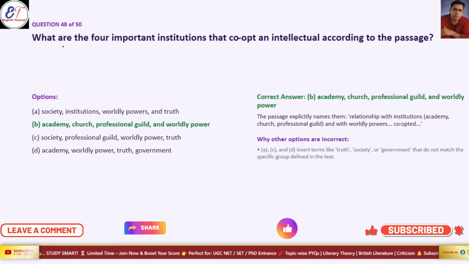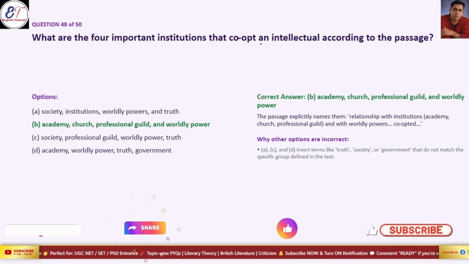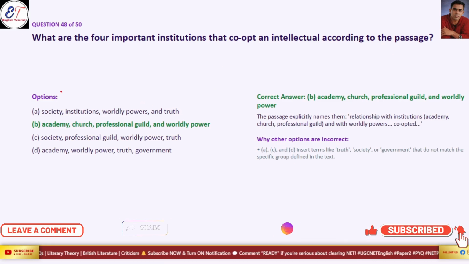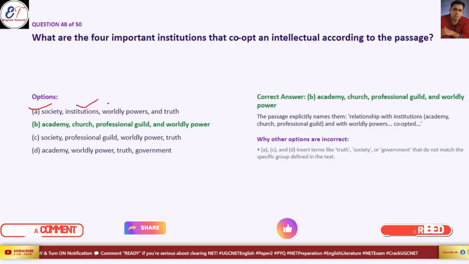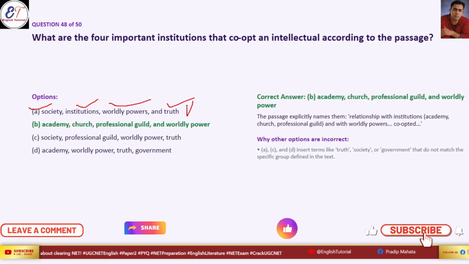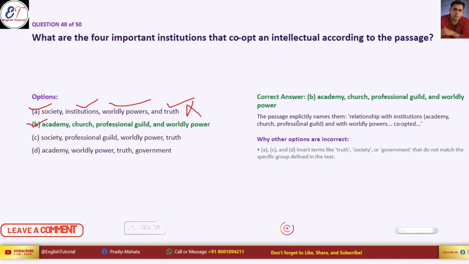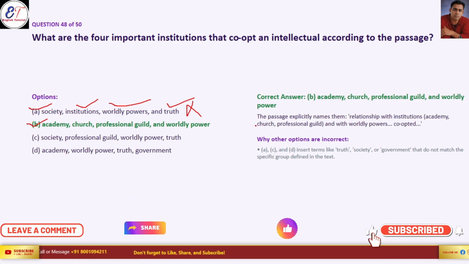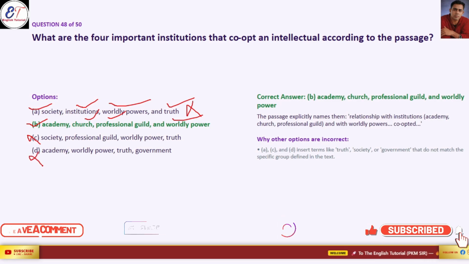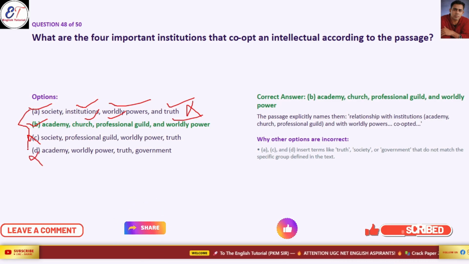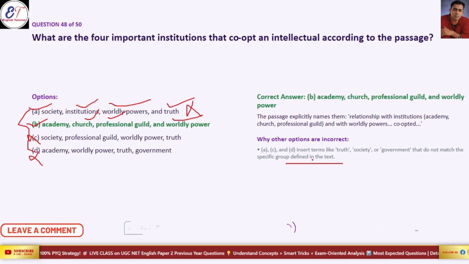Our next question is, what are the four important institutions that co-opt an intellectual according to the passage? Now let's read. Society, institution, worldly power, and truth. So option A is wrong. Option B is correct. Academy. Yes, this passage explicitly means the relationship with institutions. So first academy, then church, then professional guild, then worldly power. Option C is wrong, and option D is also wrong, because options A, C, and D insert truth, society and government that do not match with a specific group defined in the text.